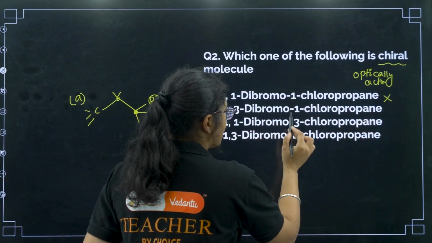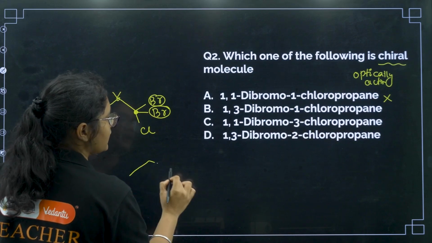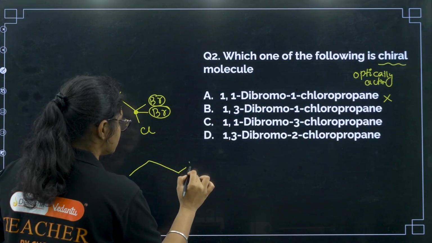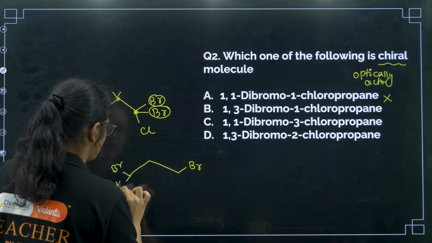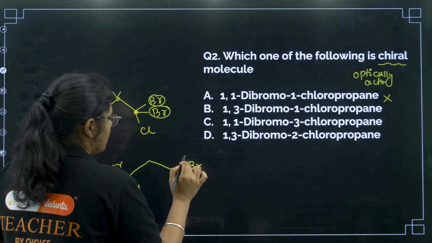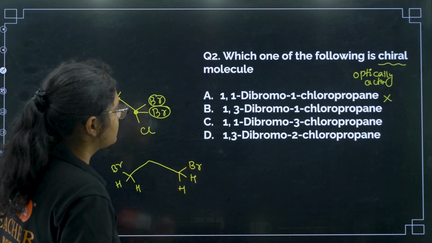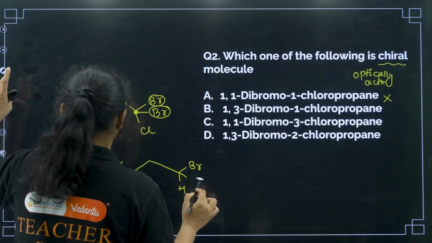Next, 1,3-dibromo 1-chloropropane. Okay, let us see. You have propane again, 1,3-dibromo. So here we have bromine and here we have bromine, and other 2 are hydrogen. 1,3-dibromo and 1-chloro. So again it is 1-chloro. So this one is chloro.